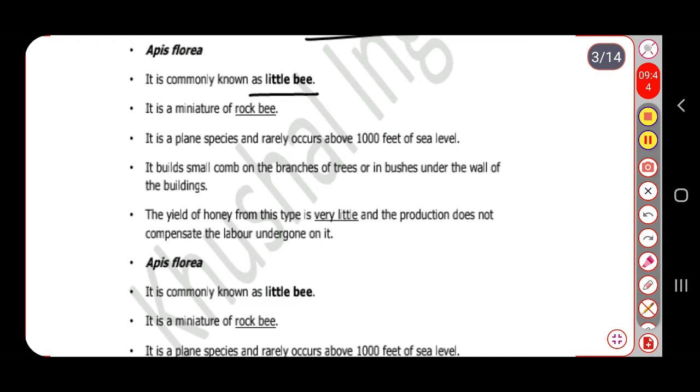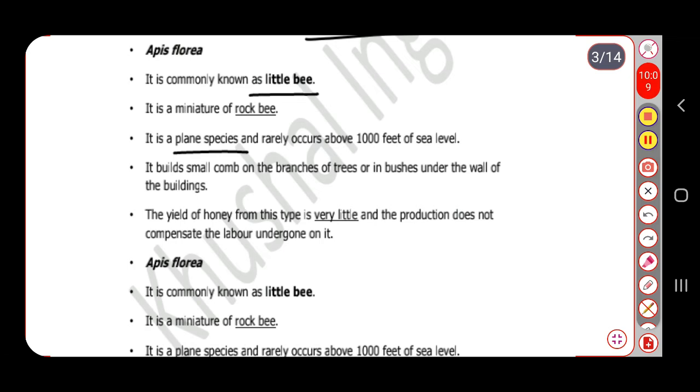It means this species prefers to make its hive or comb in plain areas rather than hilly areas, and this species rarely occurs above 1000 feet above sea level. They do not prefer to build their hive, or nest, also. Nest means nothing but their hive or comb.